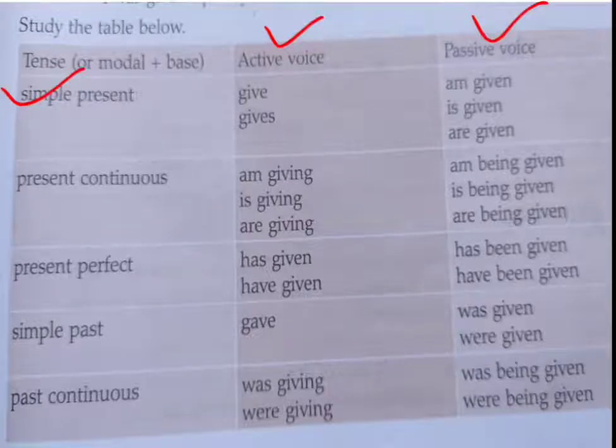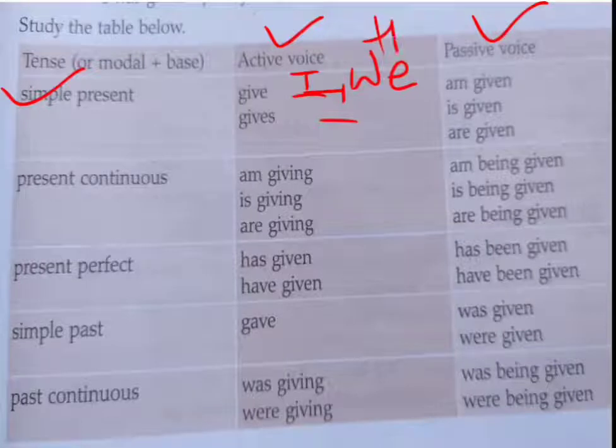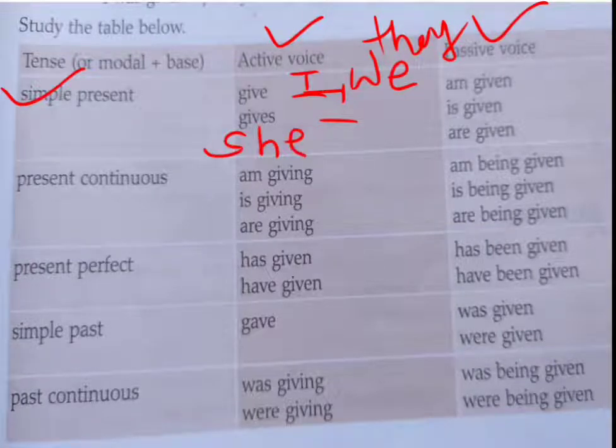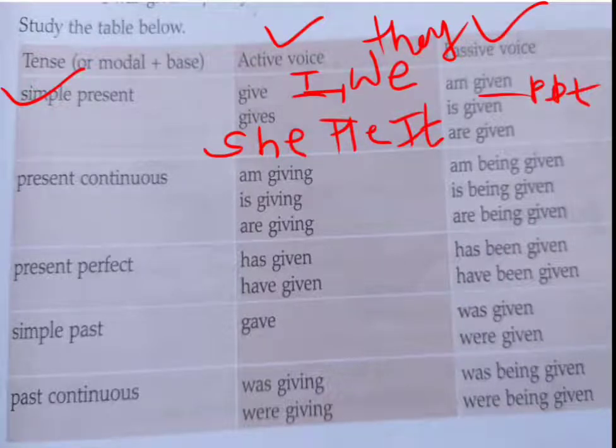In simple present, if give and gives are given: if I, we, you is there, then only give will come, with I, we, you and they. If gives is there, it means he, she, it. By turning, you have to write am, is, are with the past participle form, or we can say verb 3.